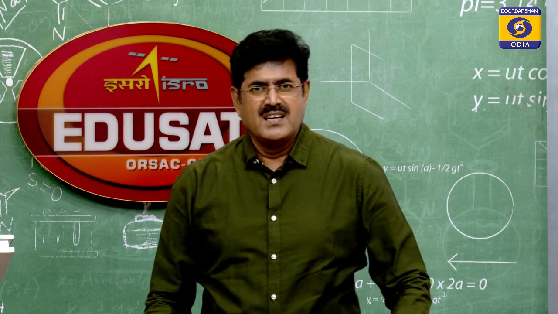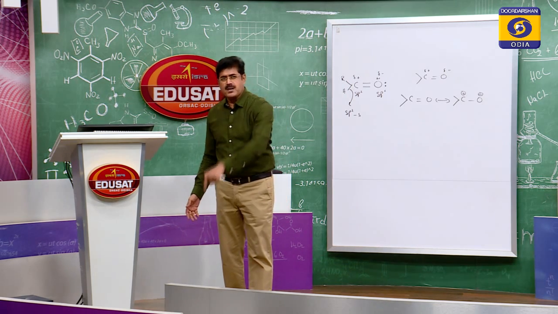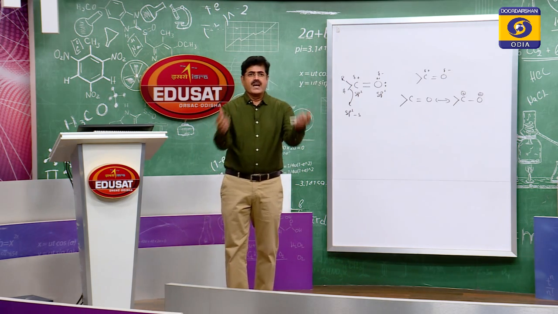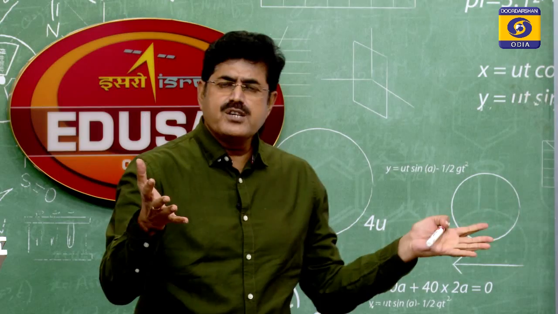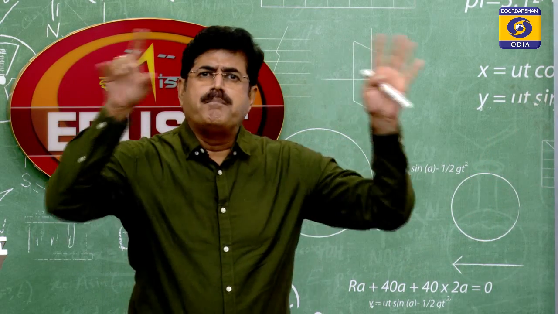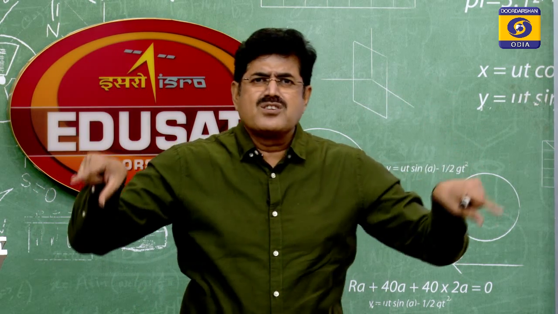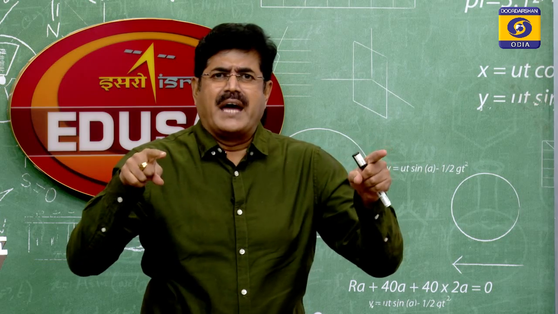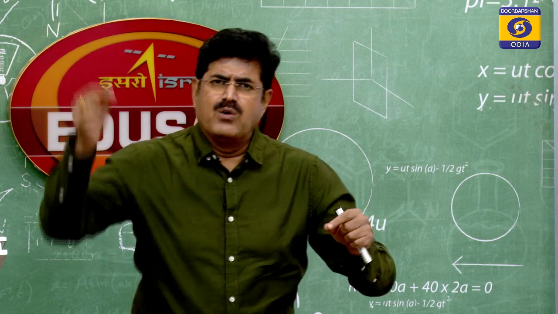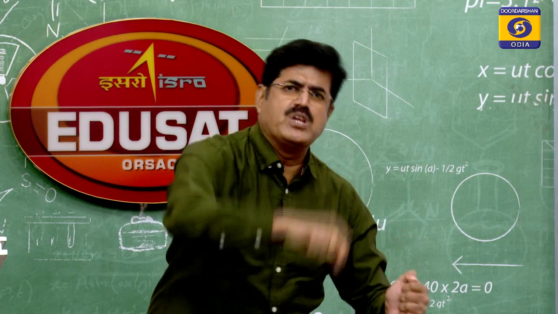Do you follow me? Ketones are less reactive towards nucleophiles because of the greater +I effect. Coming to the steric factor: in ketones there are two alkyl groups, and alkyl groups are bulky, large in size. Because of the large size, they hinder the approach of the nucleophile.